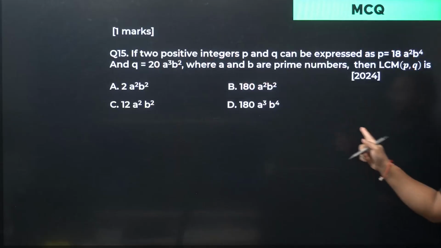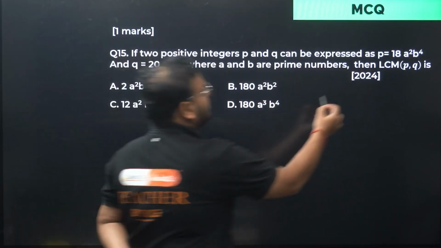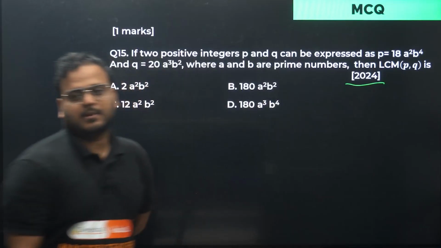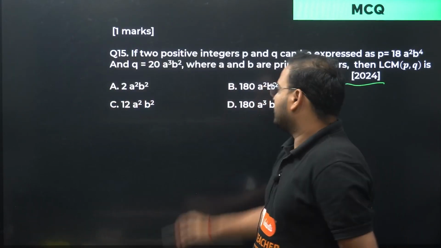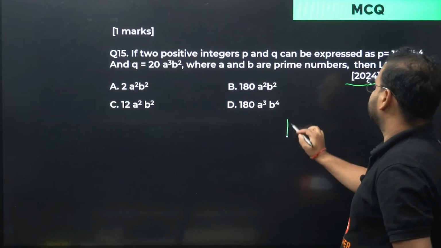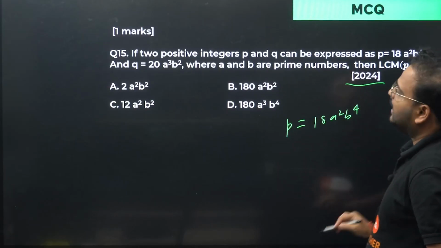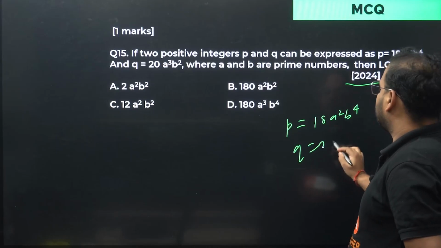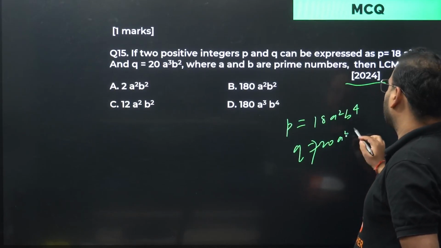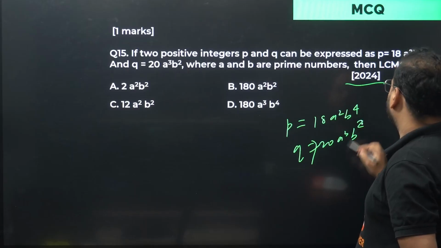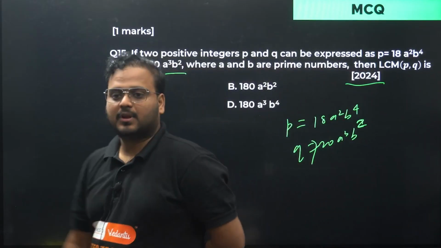All right. Question number 15 now, MCQ, exam style question. It's a PYQ as well. Two positive integers P and Q can be expressed as, they've given P over here, P is 18 a square b power 4. And what is Q? Q is 20 a cube b power 2.